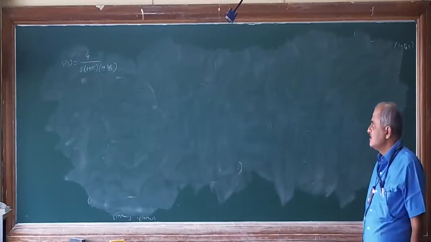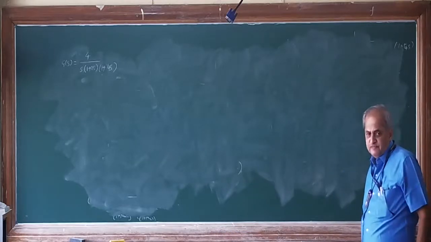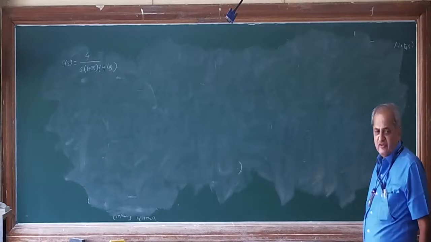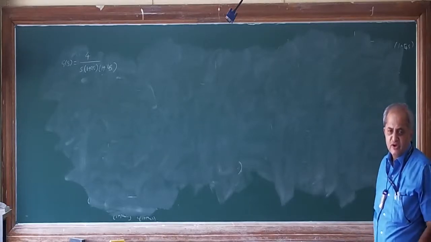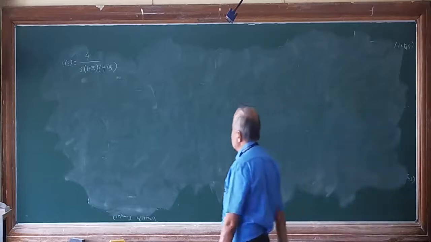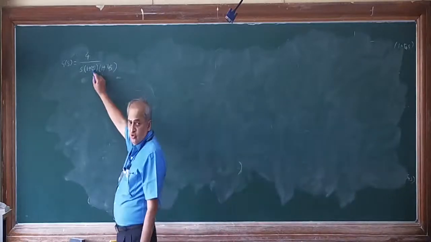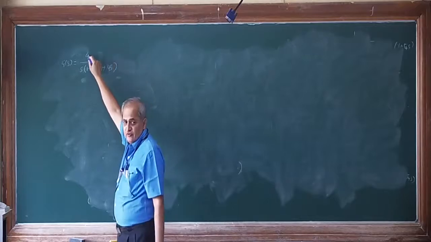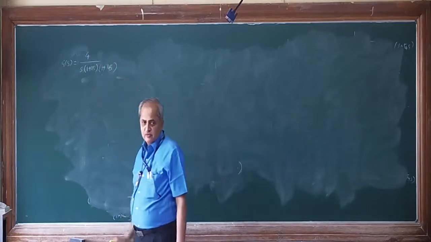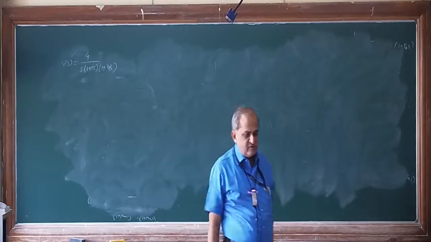Actually, this is a standard polar plot only. It is like 1 upon s into 1 plus t1s into 1 plus t2s. T1 value will be 2, T2 value will be 4, whereas instead of k value 1, it is 4. That is the only difference.